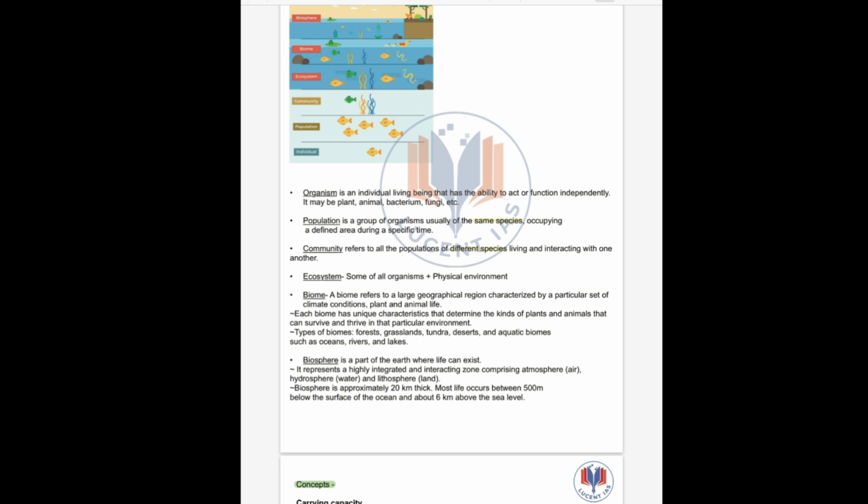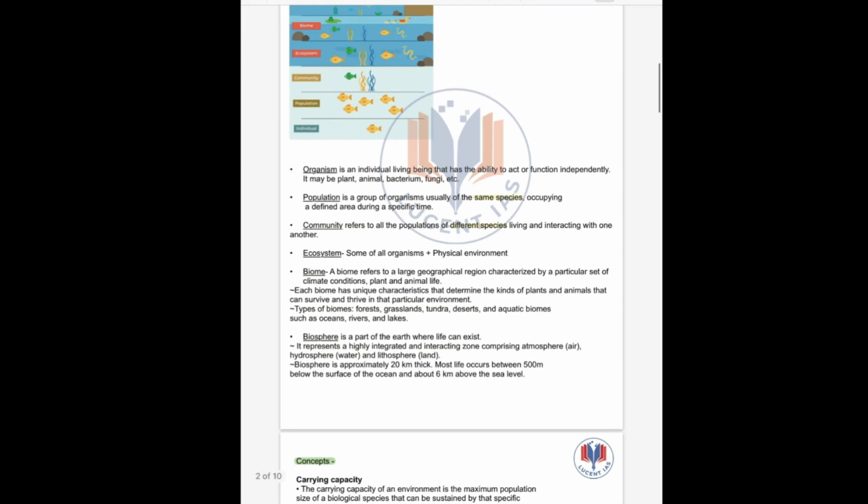So what is biome? Next up we have biome. The biome refers to a large geographical region characterized by particular climatic conditions. This climatic condition is characterized by latitudinal difference. For example, tundra, desert, aquatic biomes, etc. Each biome has unique characteristics that determine the kind of plants and animals that can survive and thrive in that particular environment.